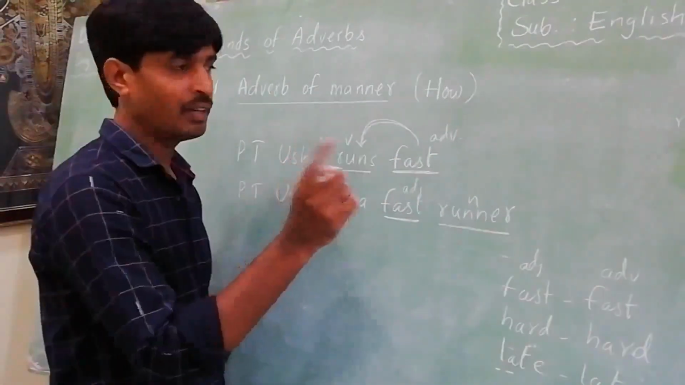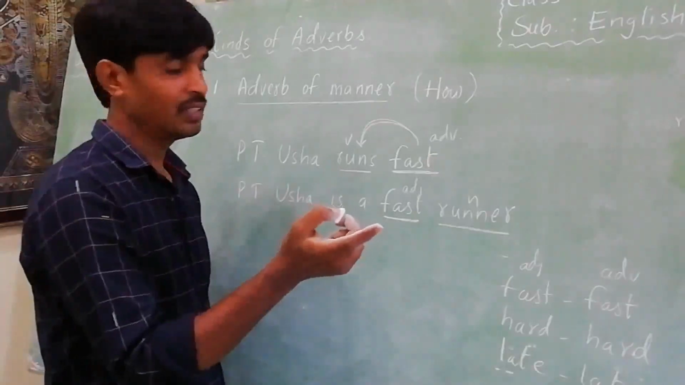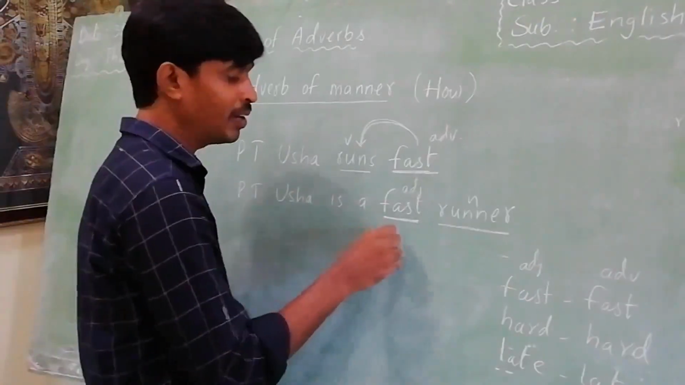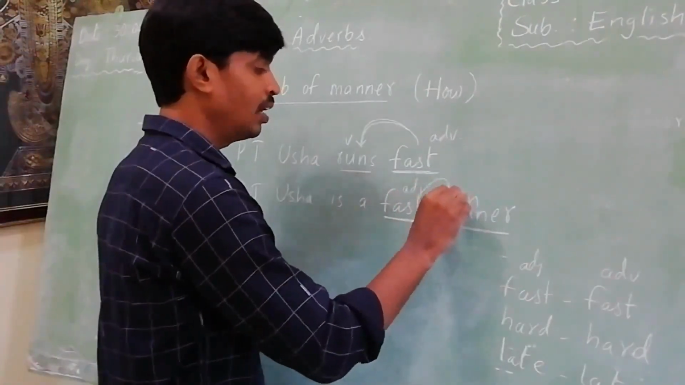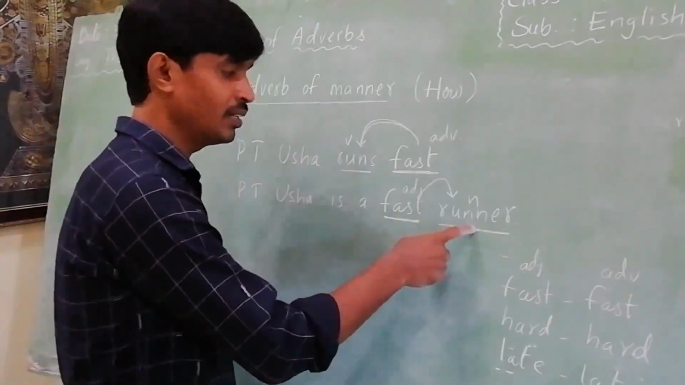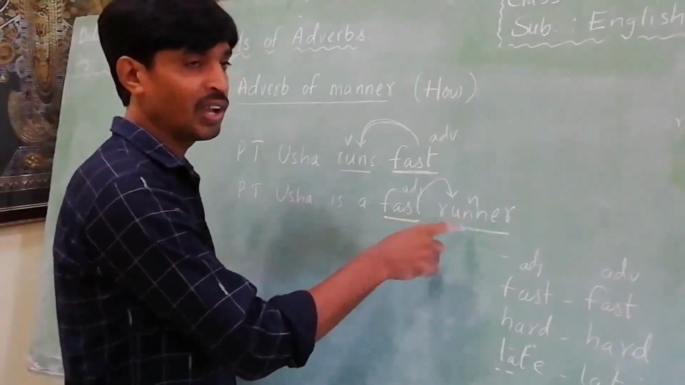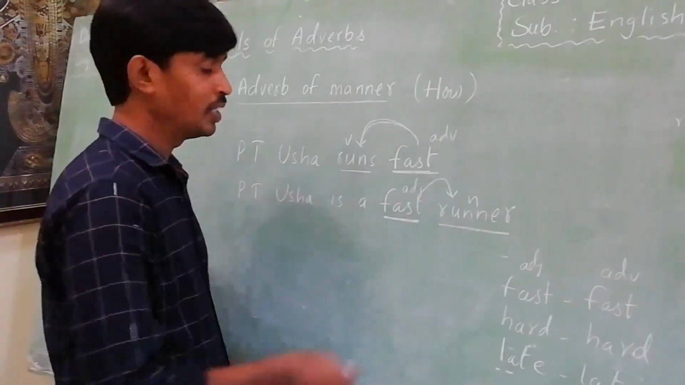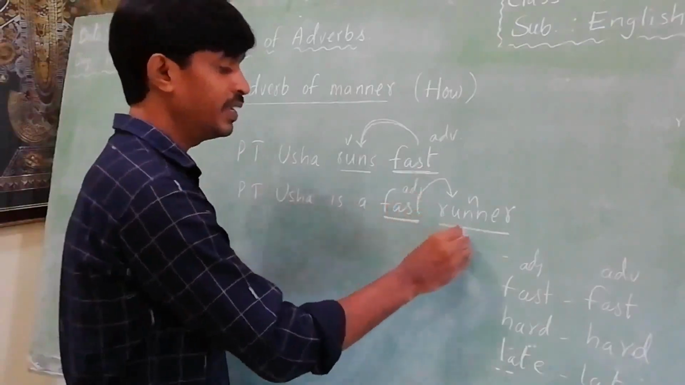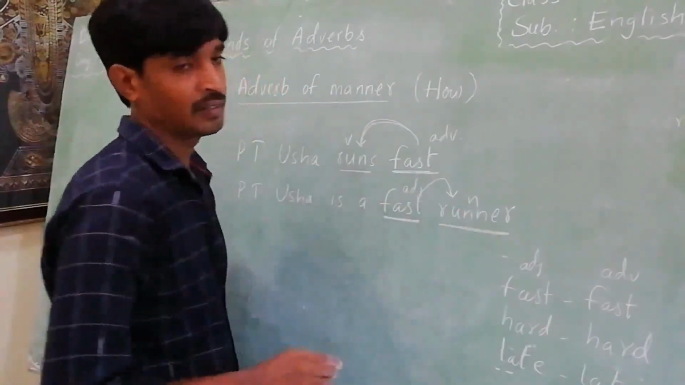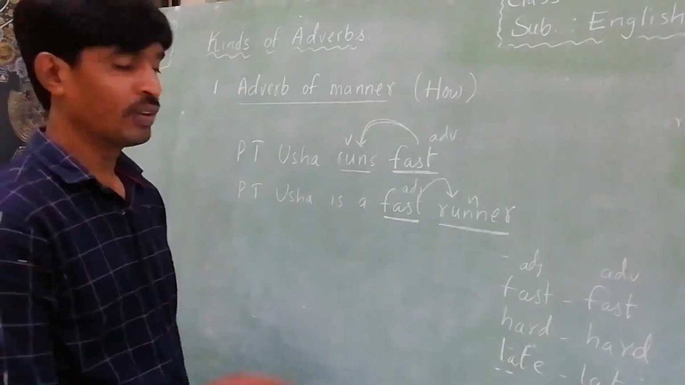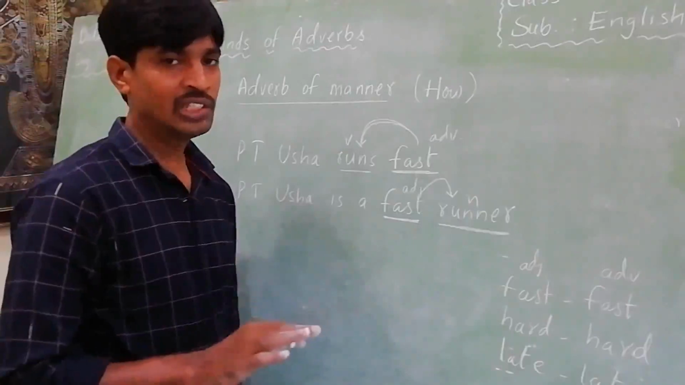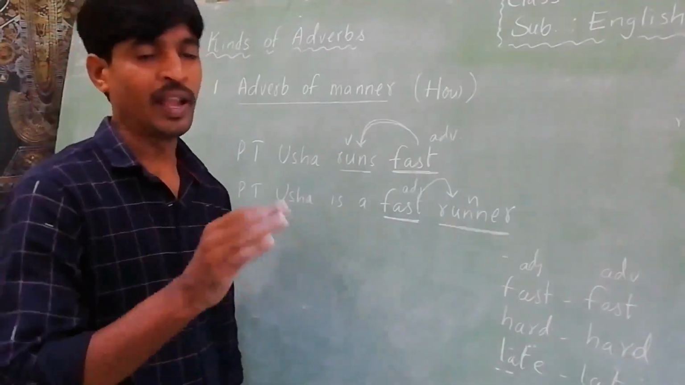What is the definition of an adverb? An adverb describes actions. In the second sentence, "fast" is an adjective, because it describes a noun. The word "runner" is a noun: what kind of runner? She is a fast runner. So the word "fast" describes the noun "runner." Both are the same word, but they have different parts of speech. In this way we have to identify adjectives and adverbs.